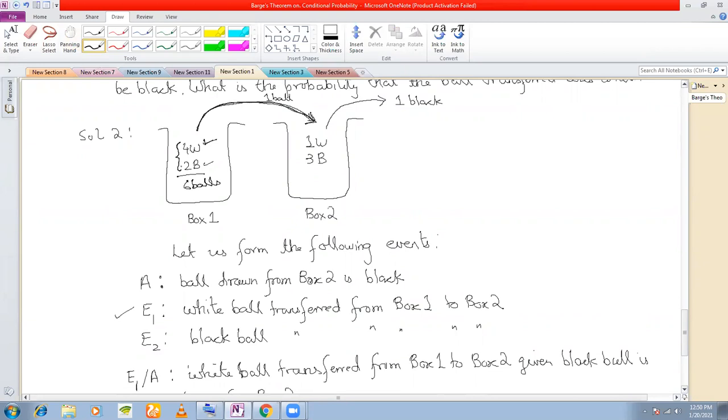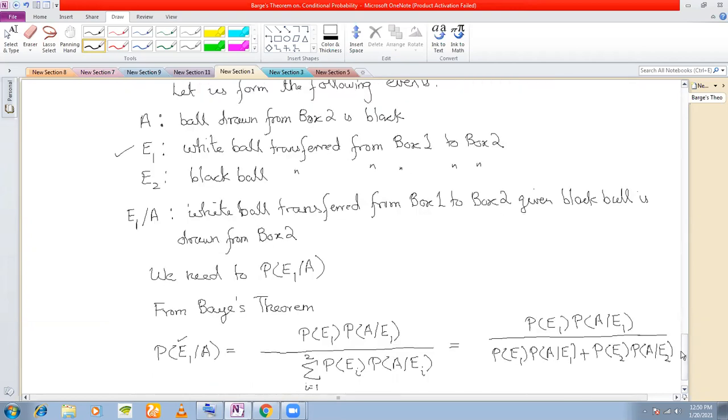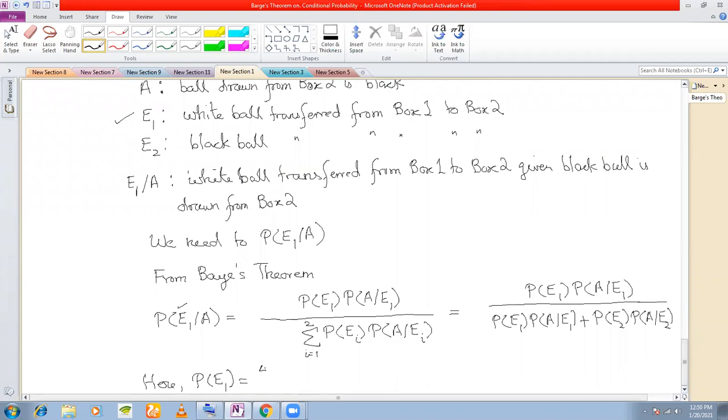So what is the probability that a white ball is transferred? The total number of white balls is 4 and 1, 5. So 5 by 6? Why 5? There are 4 white balls. Oh, yes, sir. 4 by 6. So this is 4 by 6. Right? Next we shall find PE2.